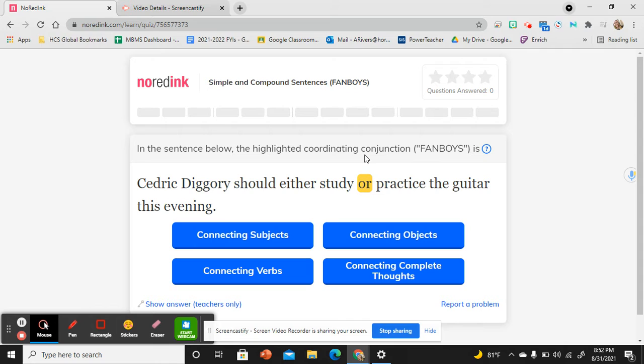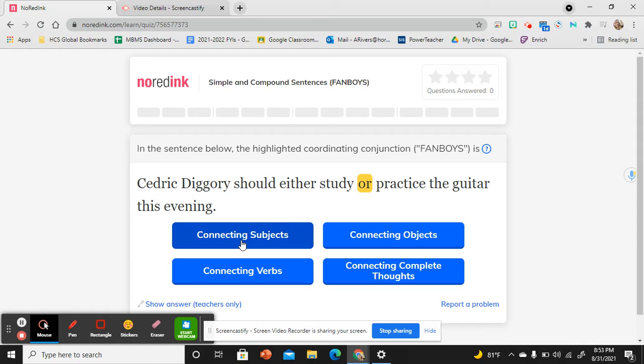Cedric Diggory should either study or practice the guitar this evening. Keep that sentence in your mind. It's on the screen, and we see that FANBOY highlighted. When we are connecting subjects, that means we are connecting people or things that are doing an action. They are doing the verb in the sentence. It can be a person, a character, an animal, sometimes even a thing, or a place. It is whatever in the sentence is doing the action.